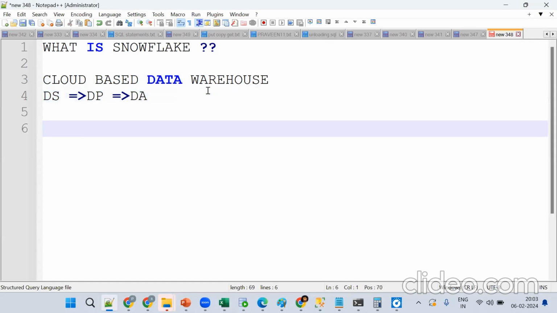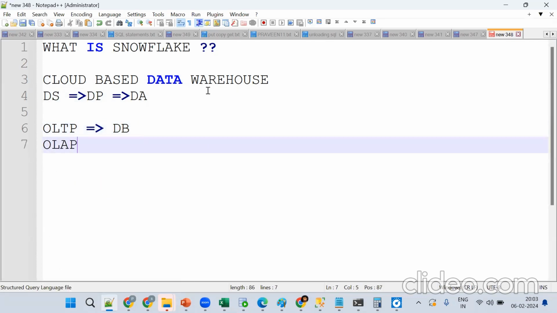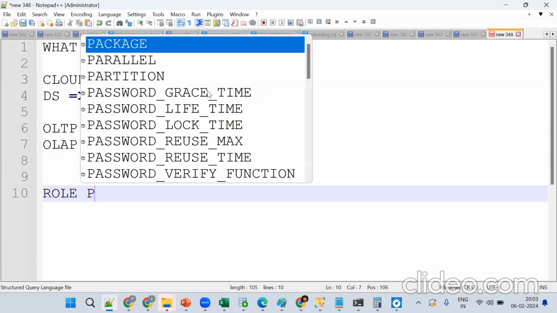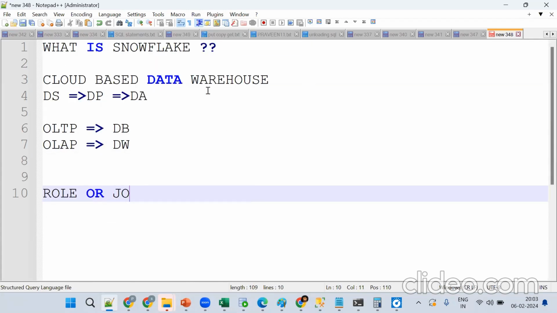And it's mainly for OLTP or OLAP? OLAP. OLTP is for databases, that is day-to-day transactions. OLAP is nothing but, say, a data warehouse. Okay, tell me what's the role or the job profile we are going to apply for on completion of this course?